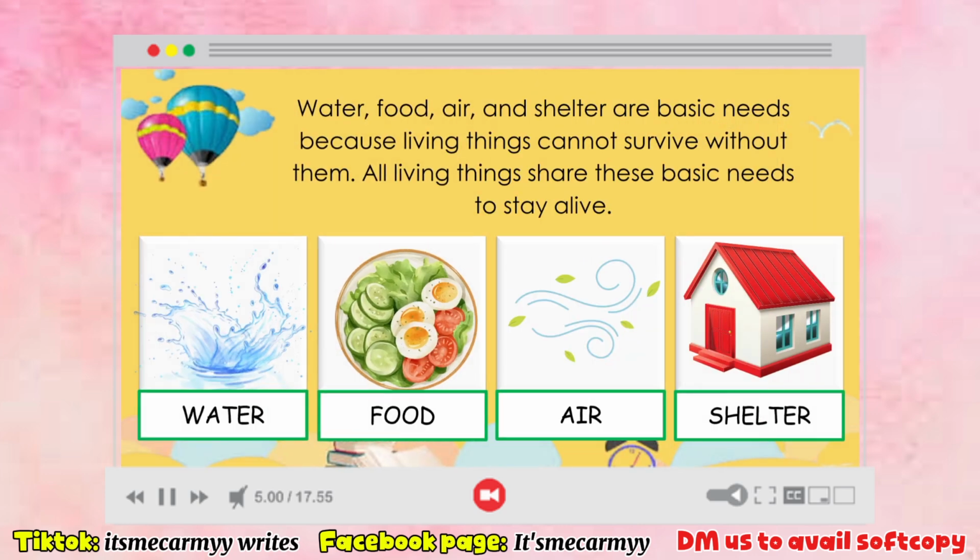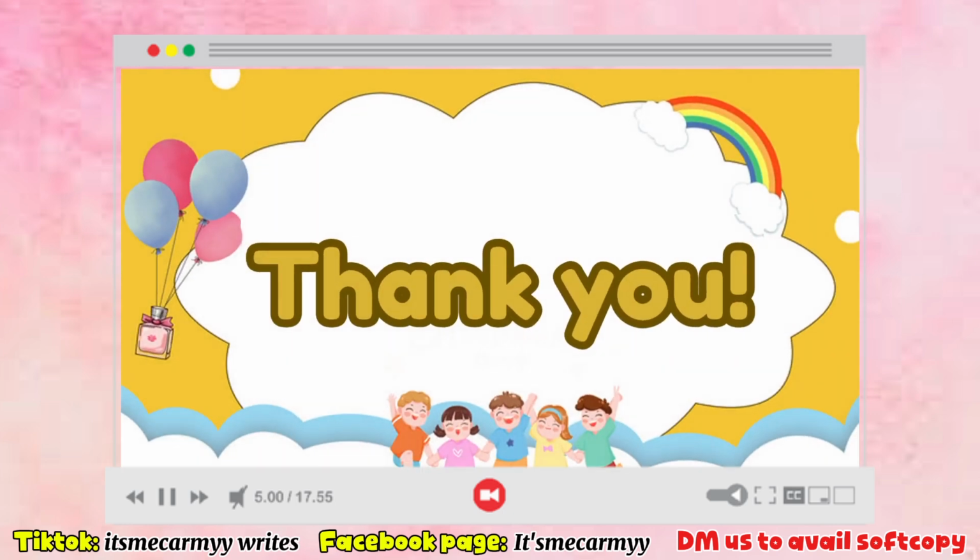Water, food, air, sunlight, and shelter are basic needs because living things cannot survive without them. All living things share these basic needs to stay alive. Water is important for drinking, cleaning, and helping plants grow. We must conserve water by turning off the faucet when not in use, and using only what we need.